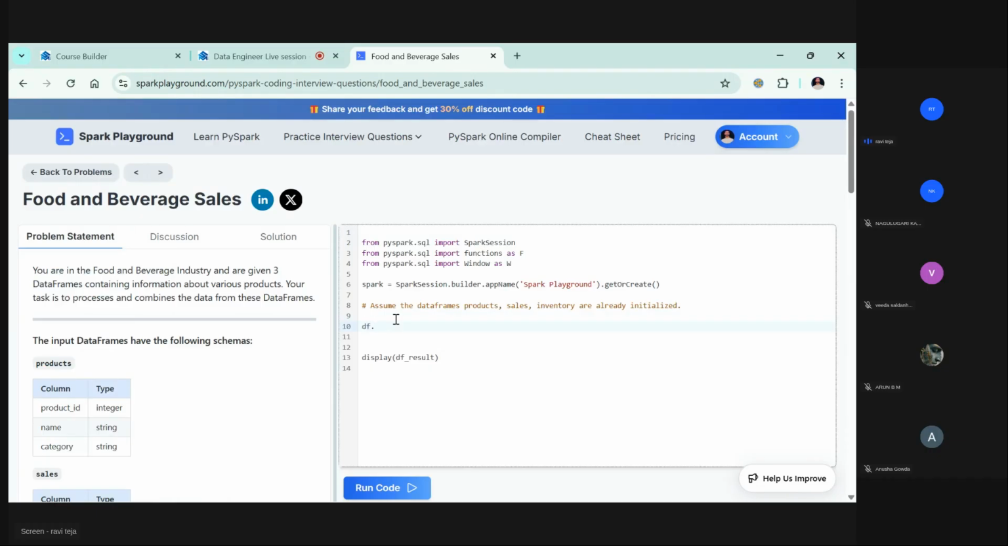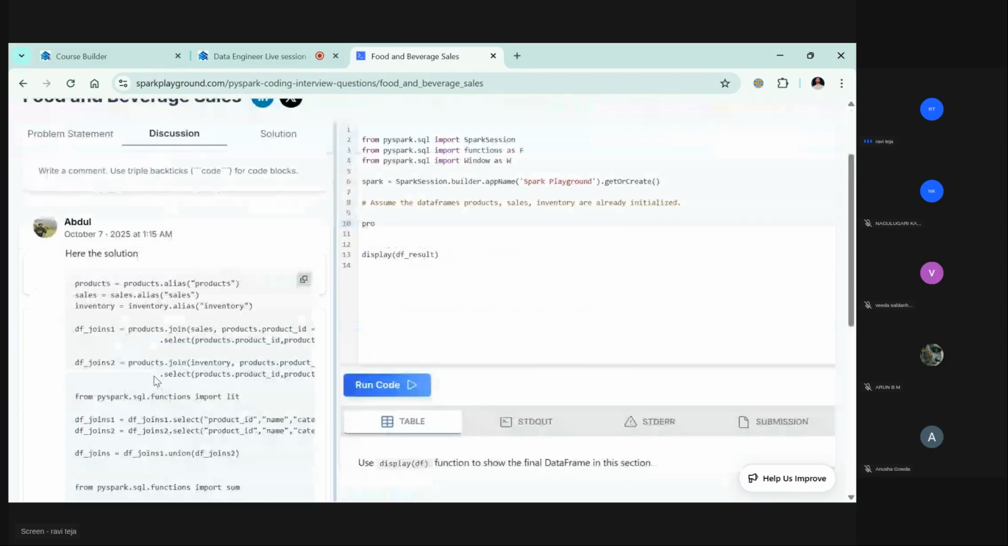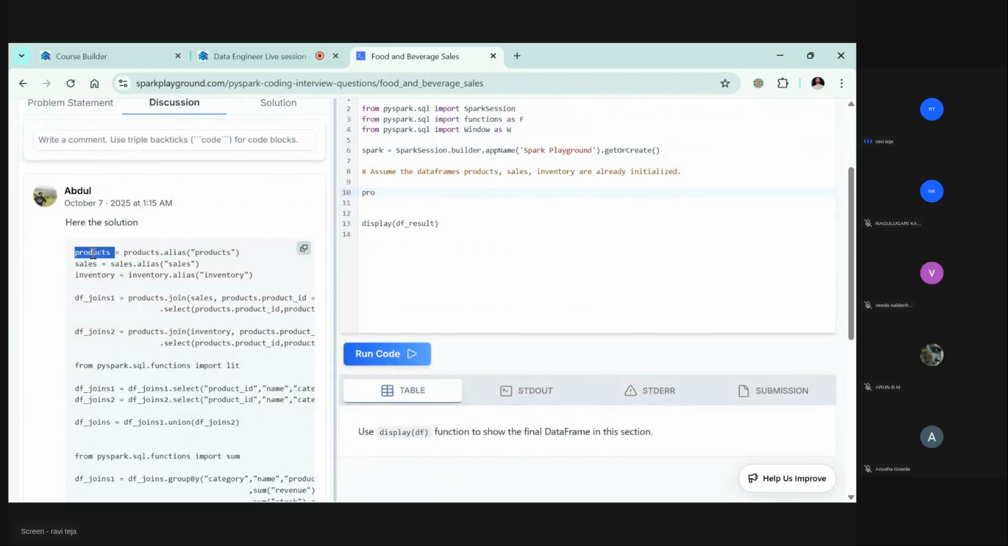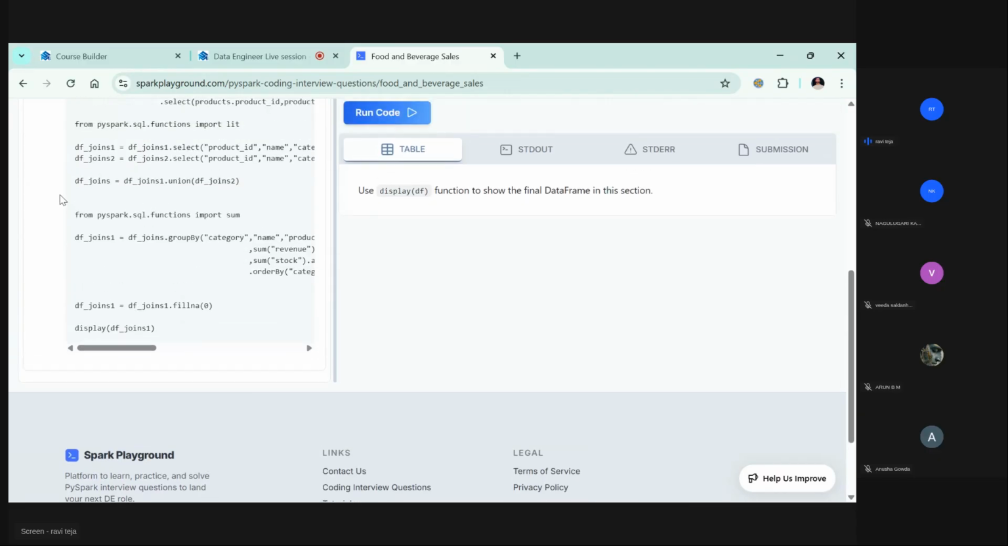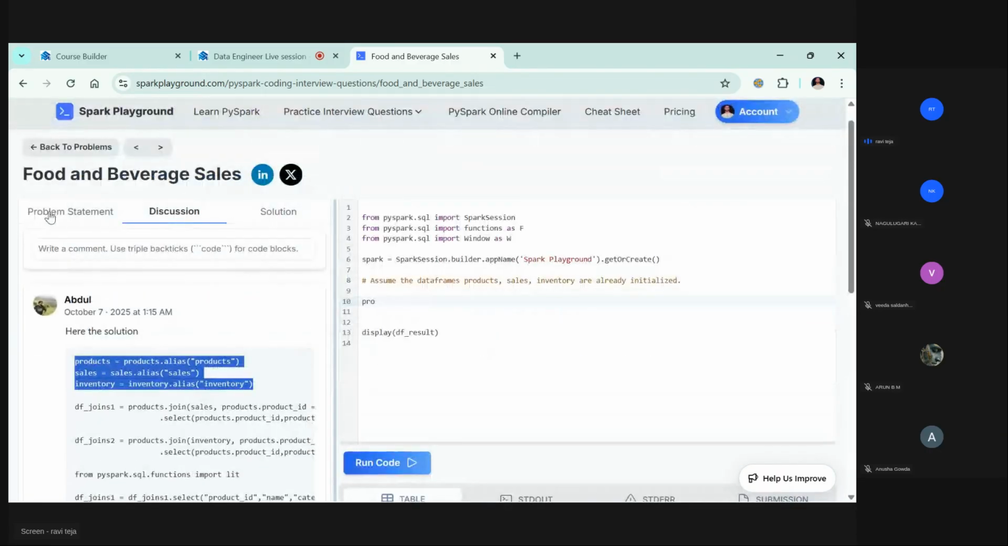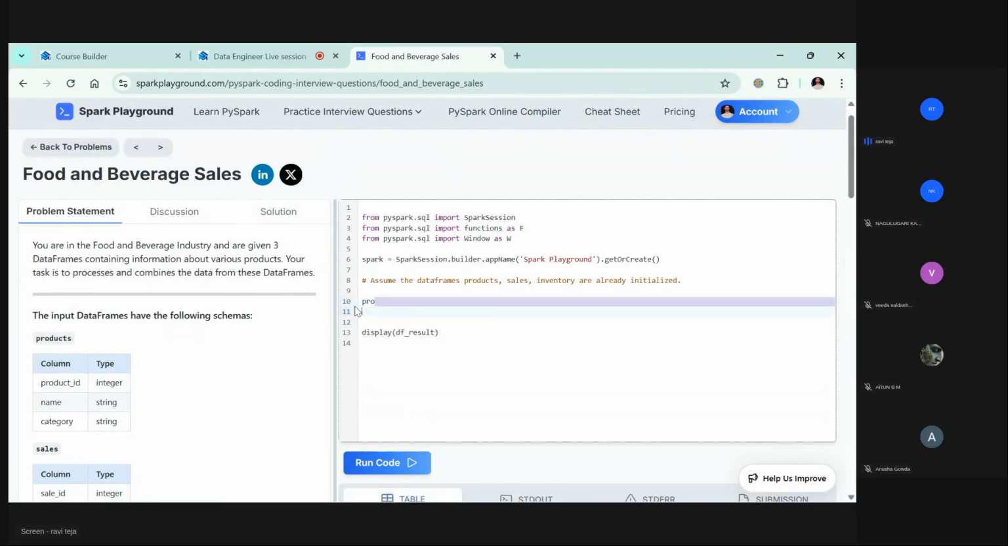df underscore product maybe. Let's see if they provided any description here. Okay, so they have these products already. So these are the things we already have. If you want anything, you can just go and search in the discussion also. You can find the answer, but never try to do that. I think they already gave these products and all here. That's why we are going to do this.